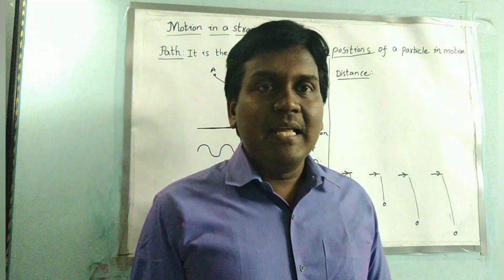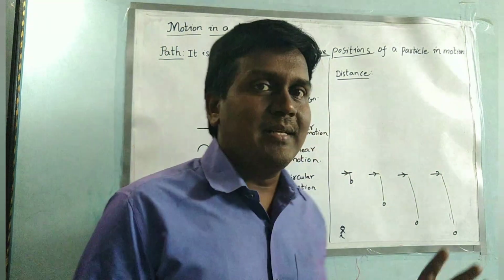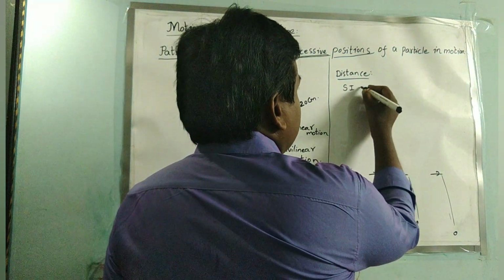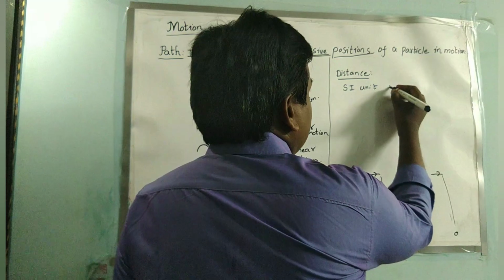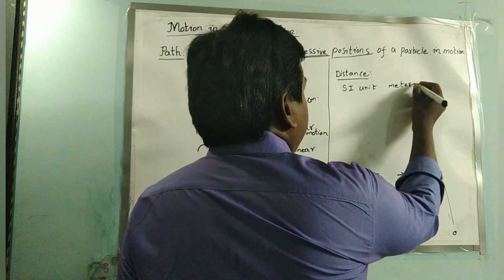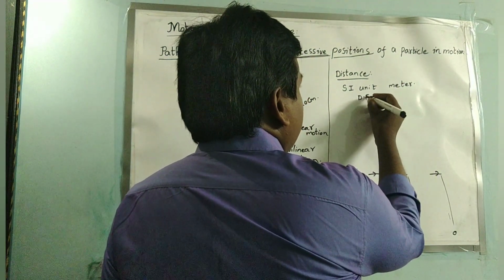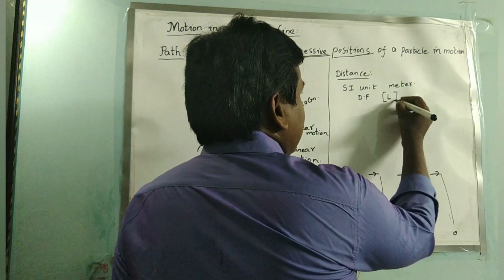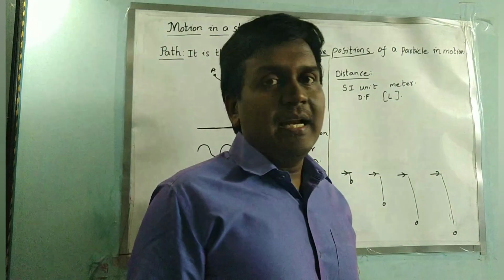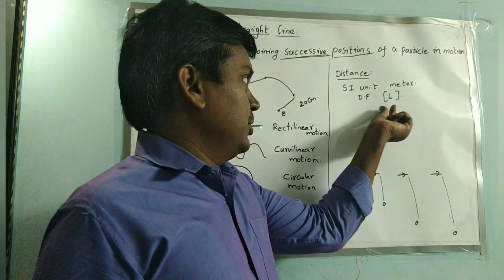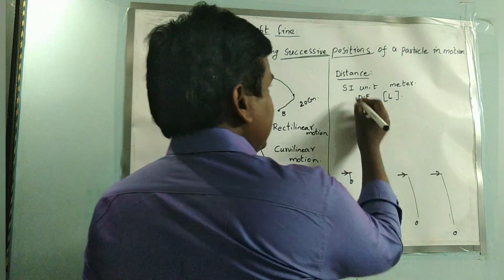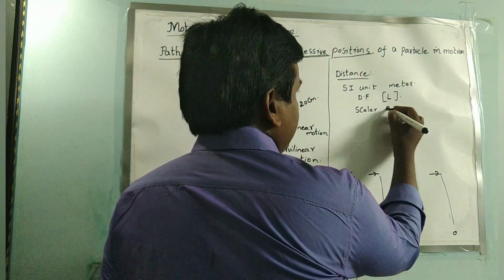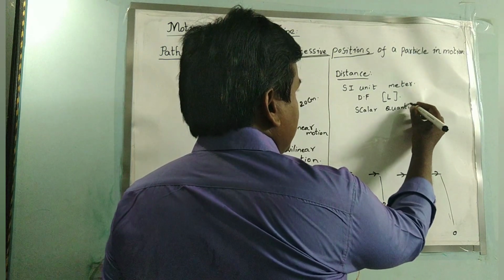And now coming to distance again. Distance is nothing but the length of the path. Distance is measured in meters, so the SI unit is meter. The dimensional formula of distance is simply capital L, because we are saying length of the path. Length, so L. And distance is a scalar quantity.